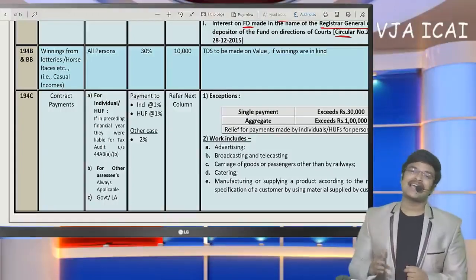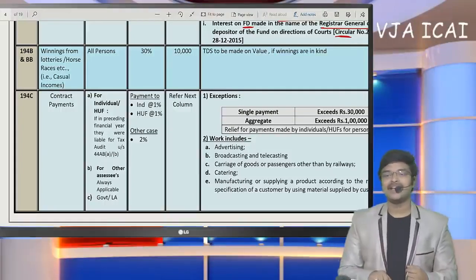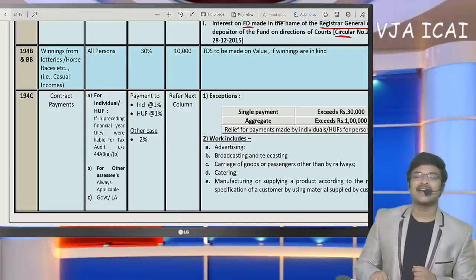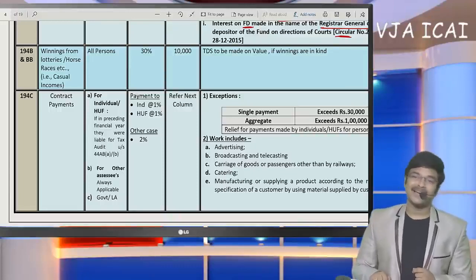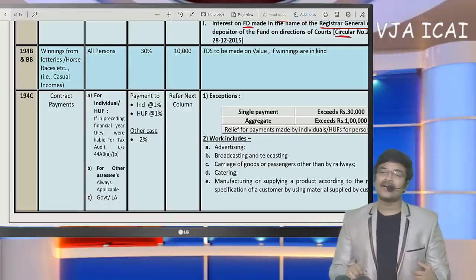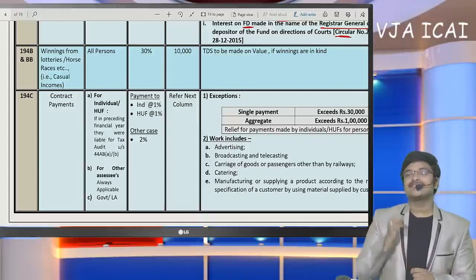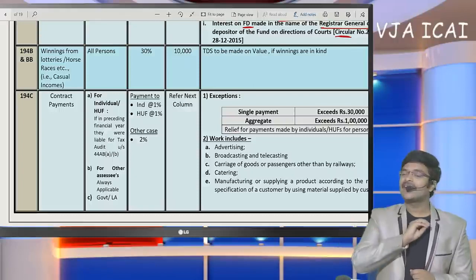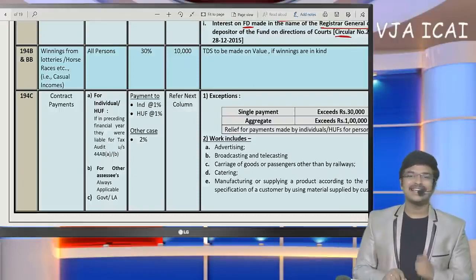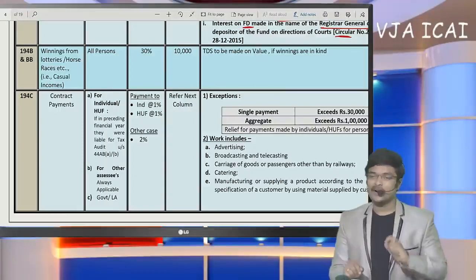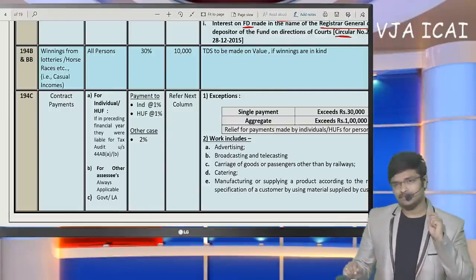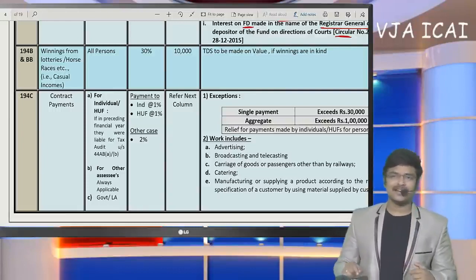Whether advertisement charges of 40,000 is being paid, whether TDS should be deducted under 194C? Yes, because it is a service. Only on contract of services, this 194C will get attracted. On contract of sale, this 194C will not get attracted. In a simple way, on goods, there are no provisions of TDS. Only on the services, TDS provisions will get attracted.